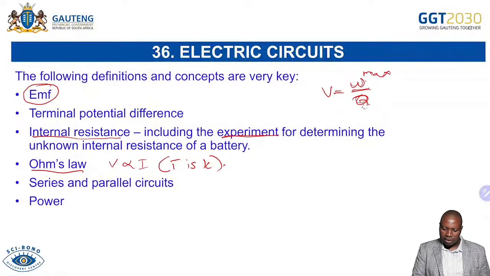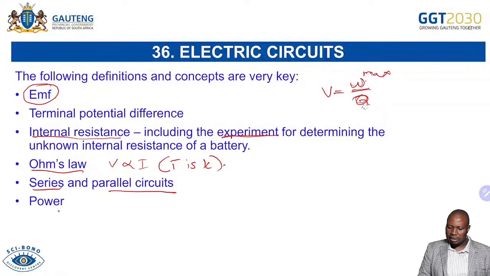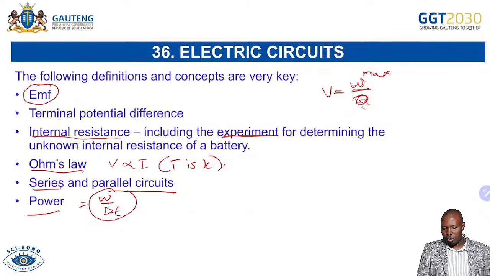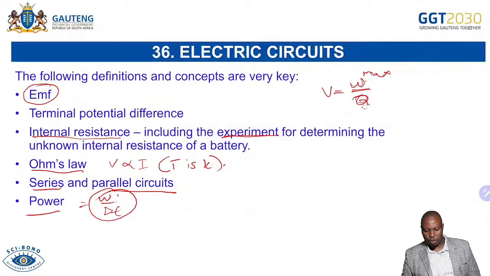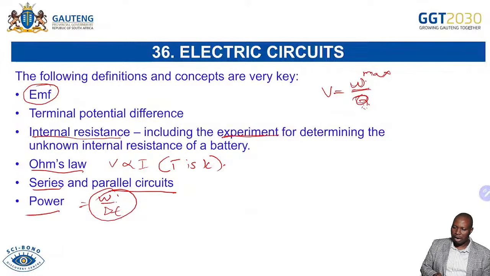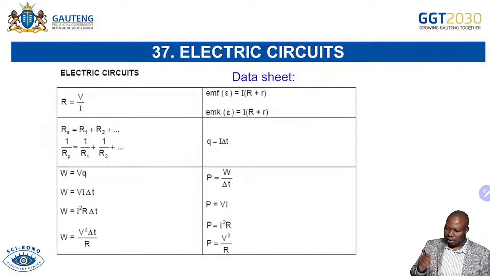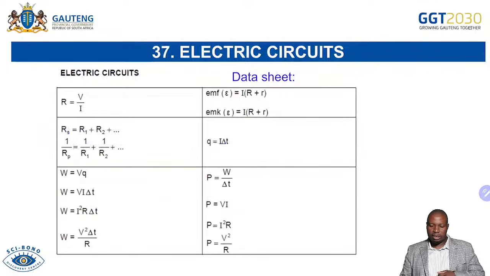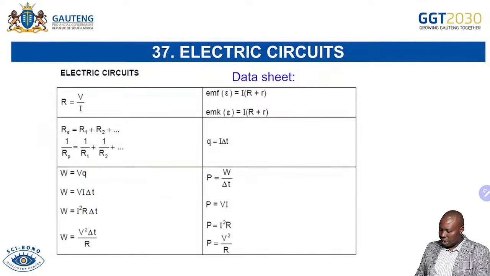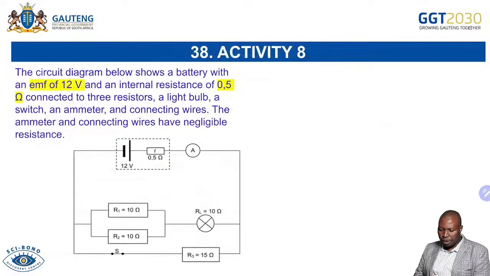And then we have our series connection and our parallel circuits and power. And we are saying power is the rate at which work is done, or the rate at which energy is transferred. So you are able to define power in this context. Our data sheet, there we have it. This is very much important, and this is what we will be using as we deal with the question.